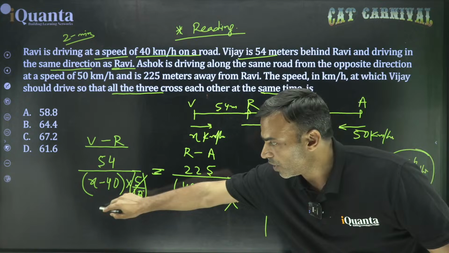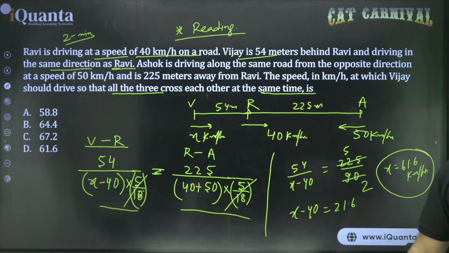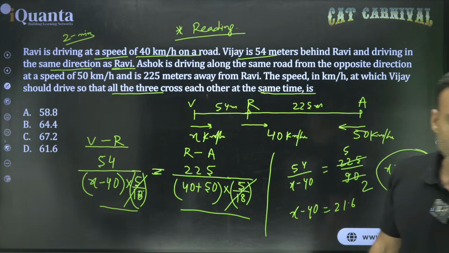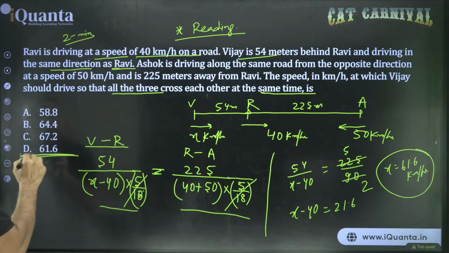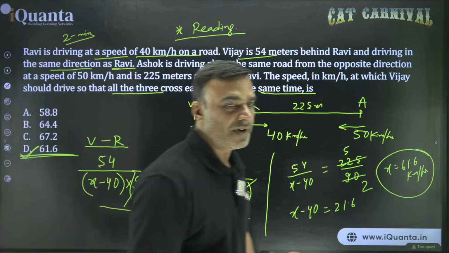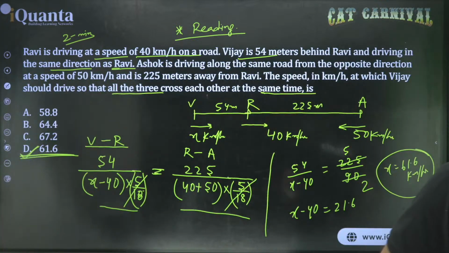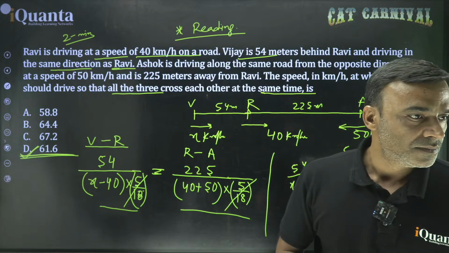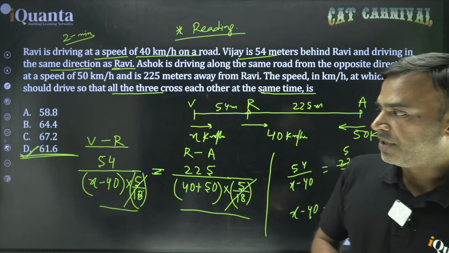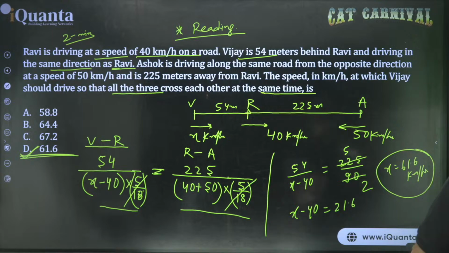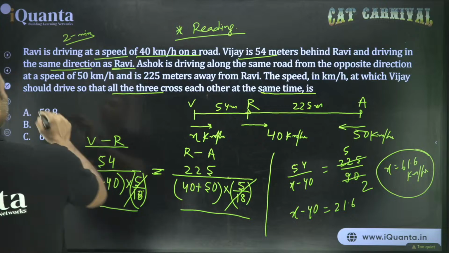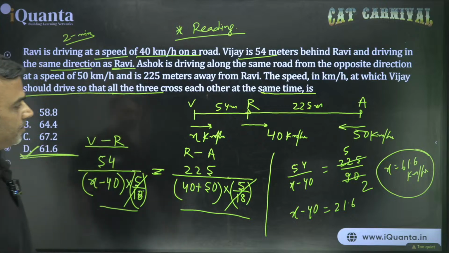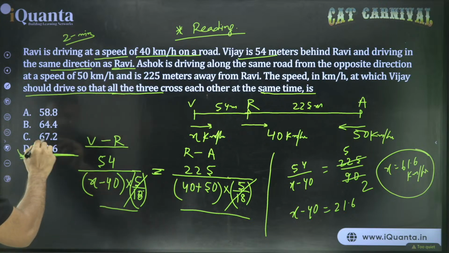This question is more about saving your time in the calculation in this step, because this may eat up a lot of time in calculations. So you have to be a little careful there. So option D, 61.6 km per hour is the answer. I see that some of you have answered as option C. So please be careful. Check it. Option D, 61.6 kilometers per hour is the answer of that question. The question was what speed Vijay should drive. Okay? So option D is the correct one.